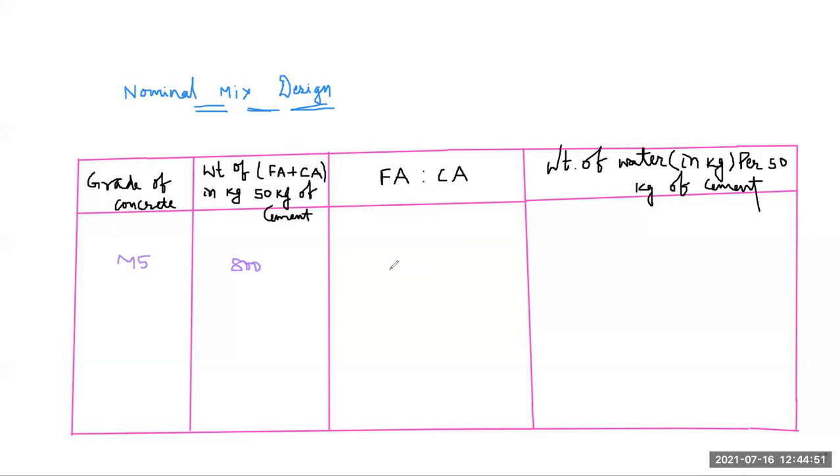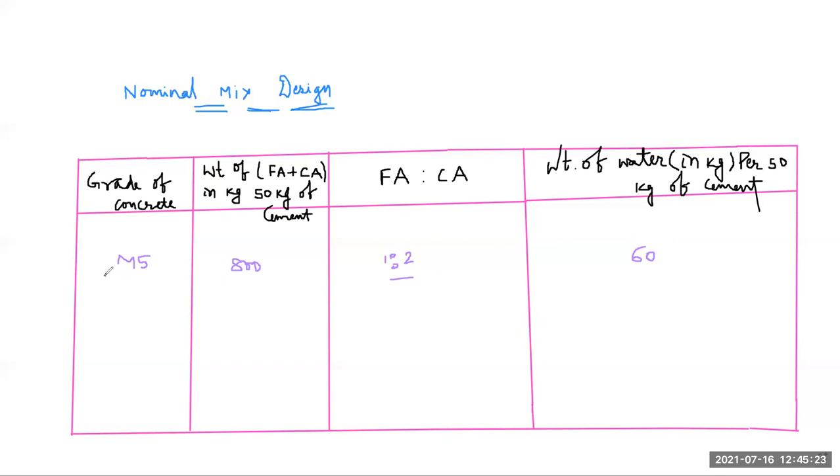Generally the ratio is 1 is to 2, but it can range; the ratio of fine aggregate to coarse aggregate is in the range of 1 is to 1.5 to 1 is to 2.5. Here the weight of water per 50 kg of cement is 60. So we use 60 kg of water per 50 kg of cement for M5 grade of concrete.